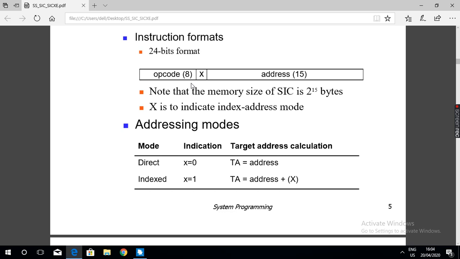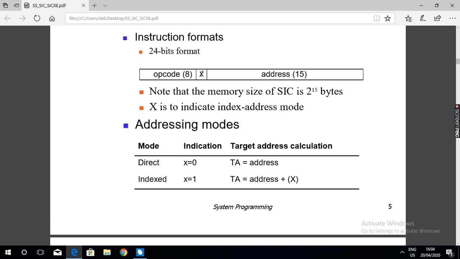The first 8 bits are reserved for the opcode, that is add, subtract, load, store, like that. The ninth bit is reserved for specifying the addressing mode. SIC supports two addressing modes: direct addressing mode and indexed addressing mode.